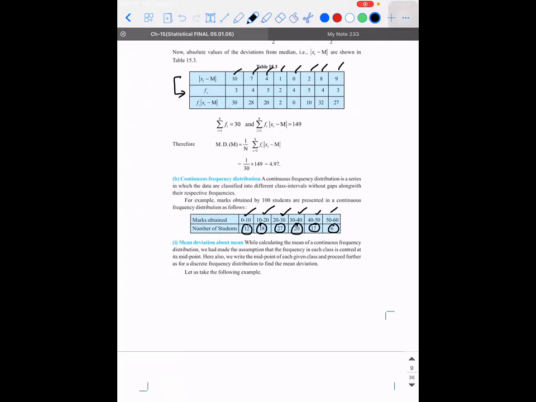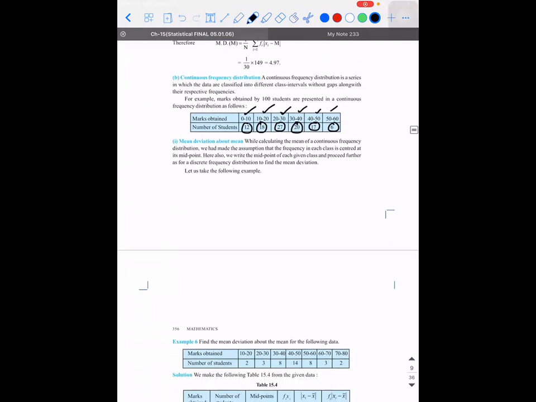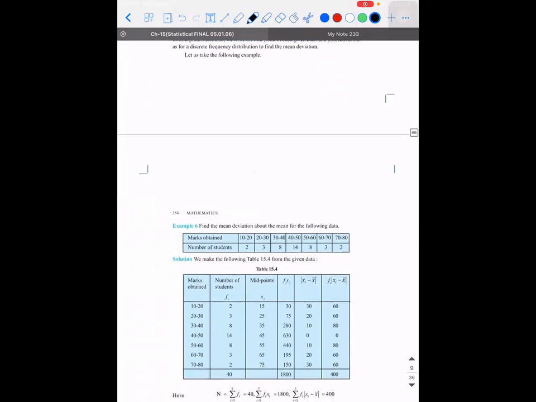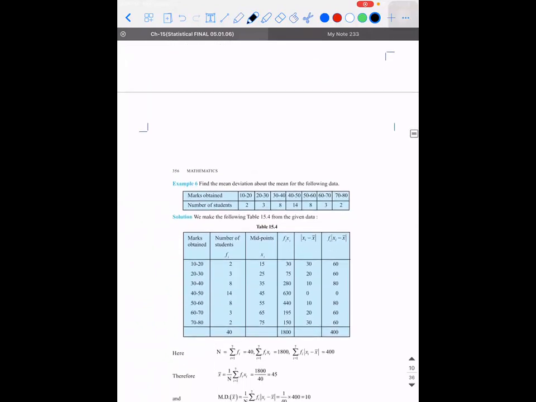For this, if I have to calculate the mean deviation about mean, the first thing I need to do is calculate the mean. So how do I calculate the mean for this?